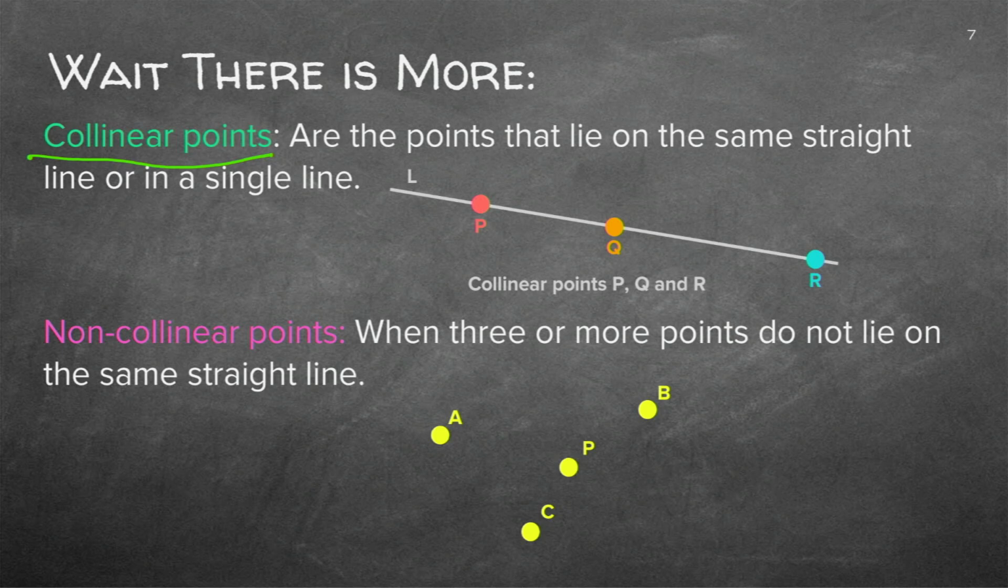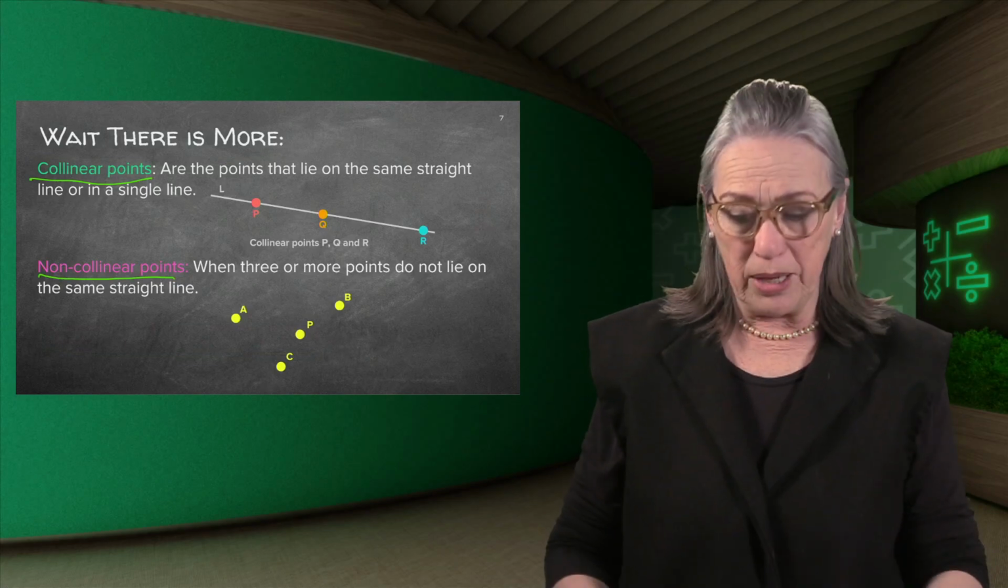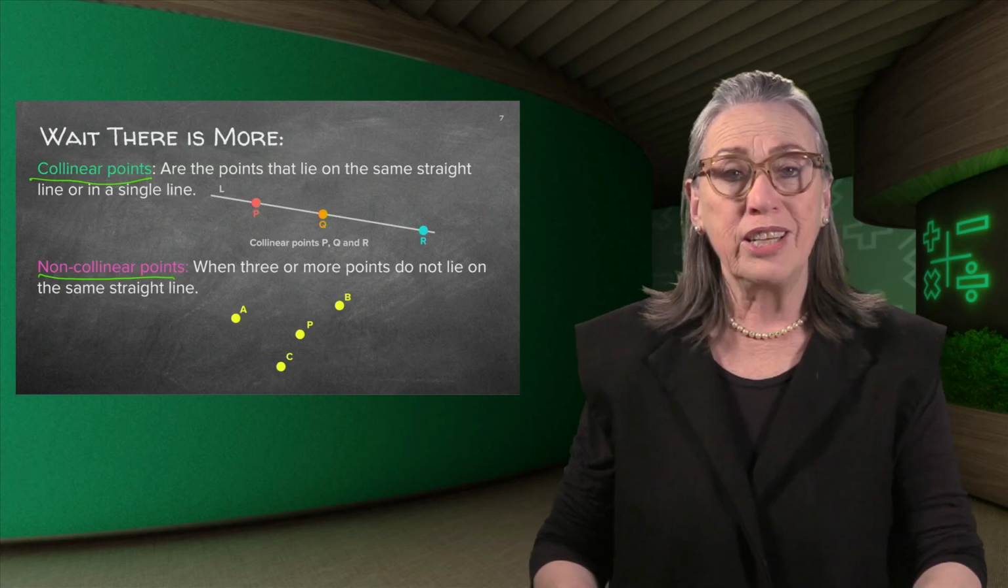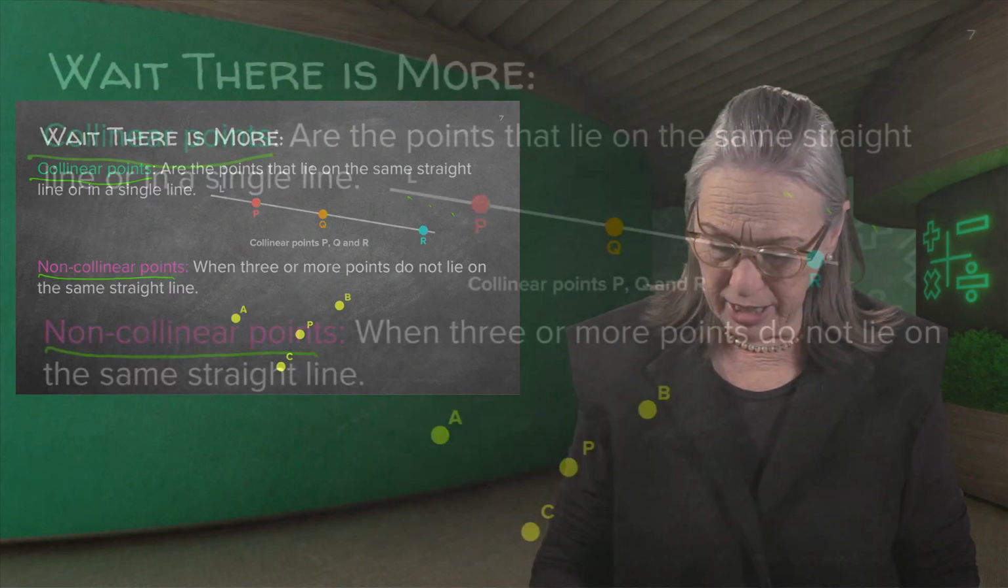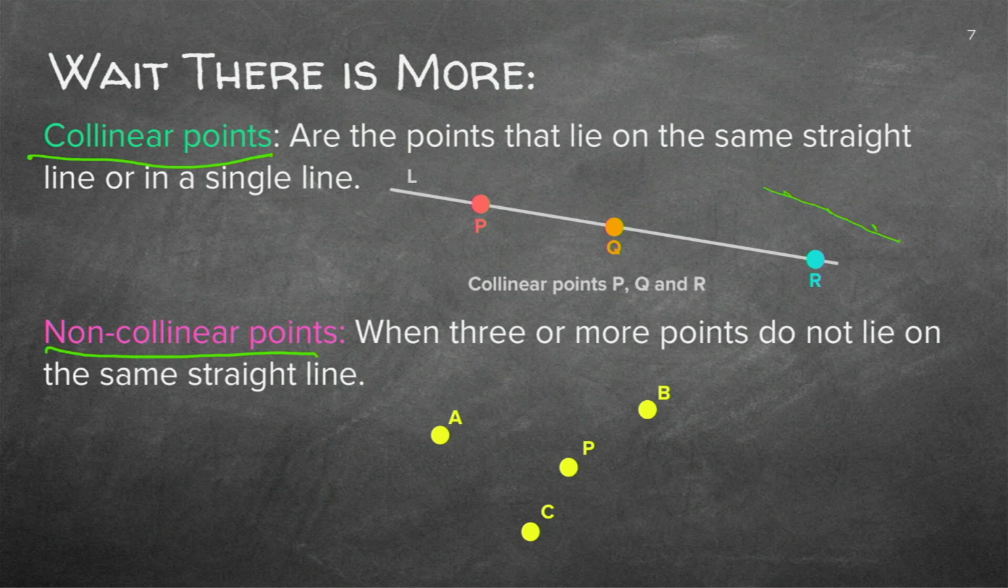If you look at A, B, P, and C, they are not on the same line. You can't draw a straight line through them. So they are what we call non-collinear points. Okay? So again, collinear is when the points are all on the same straight line. In other words, if there's a set of points and you can draw a straight line through them, you know the points are collinear or not.